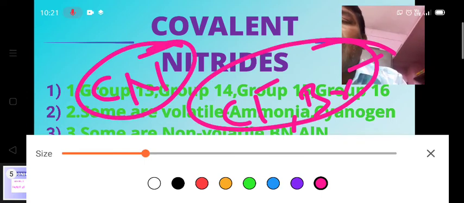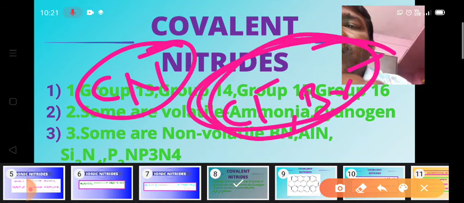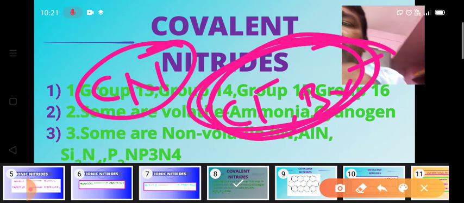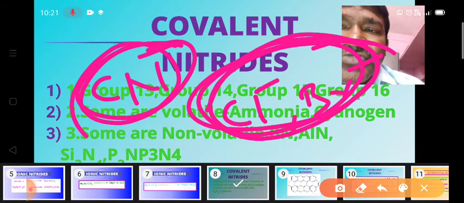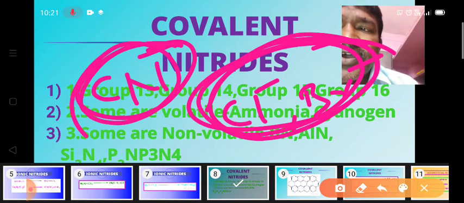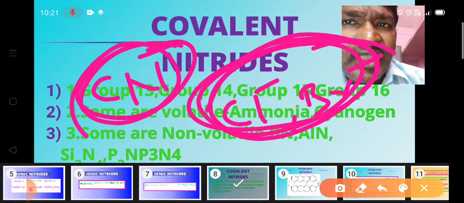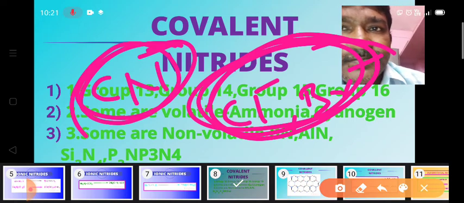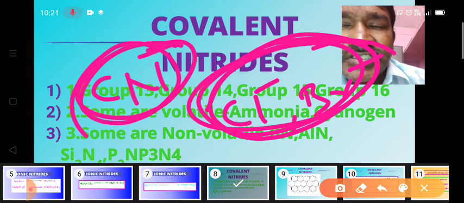This is a pseudo halide because, for example, silver chloride is a white precipitate, and in a similar way, silver cyanide is also a white precipitate, similar to the chloride ion. So that's why such types of halides are known as pseudo halides. Like that, we have many pseudo halides. We learn about the pseudo halides in the 7th group elements.